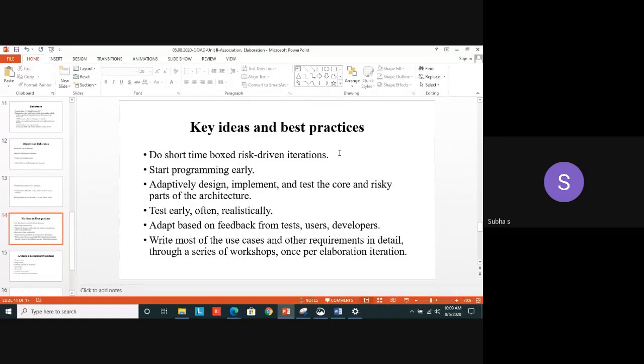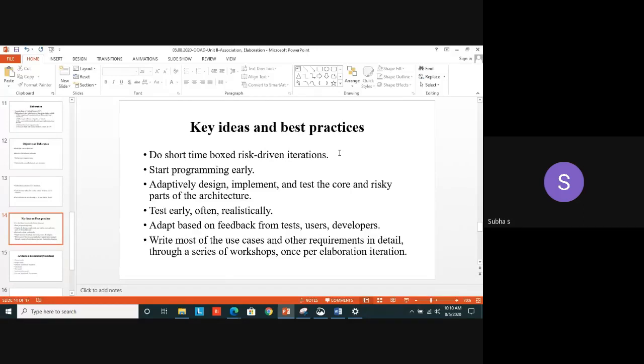How can we do this? We can start the programming early. These are the key ideas: how to implement this elaboration phase. We can start the programming early and we can design, implement and test the architecture. I'm not at all going to implement the project. I'm going to design, implement and test the architecture.